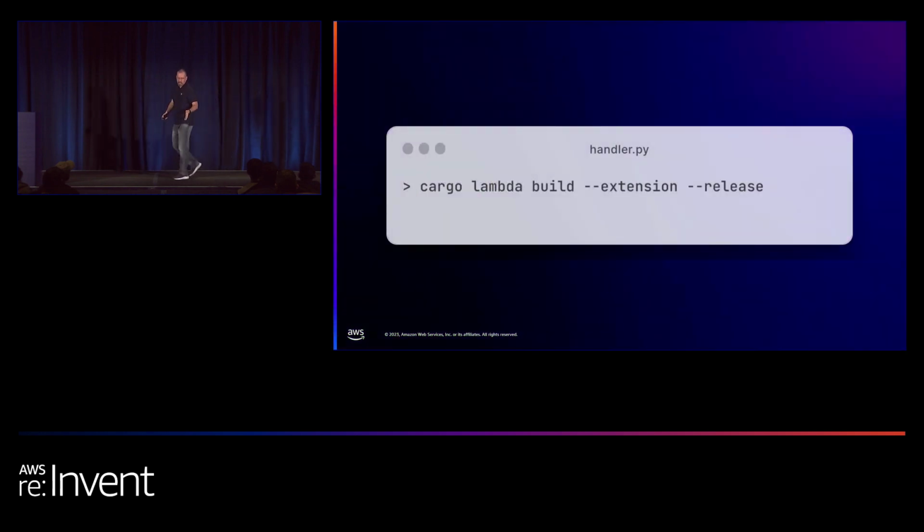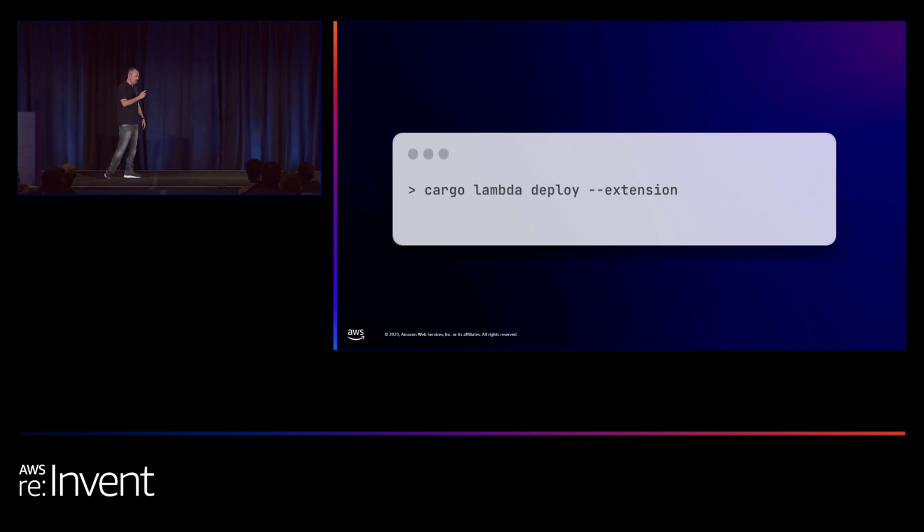So how do you do it? You're using the build subcommand of Cargo Lambda. Again, you want to build it in release mode because as a layer, you have a size limitation of 50 megabytes. Anything in debug mode will be hundreds of megabytes, and you won't be able to upload the extension. And in order to upload the extension as a layer, again, Cargo Lambda has a deploy subcommand, and it does all the magic for you behind the scenes.